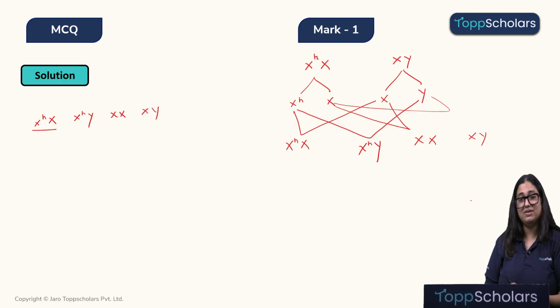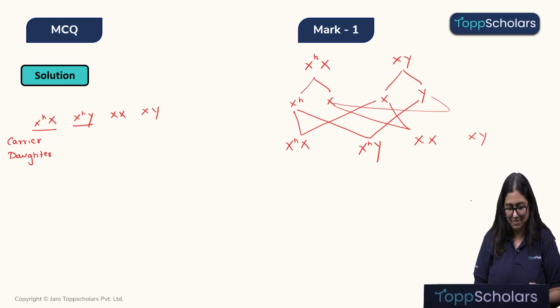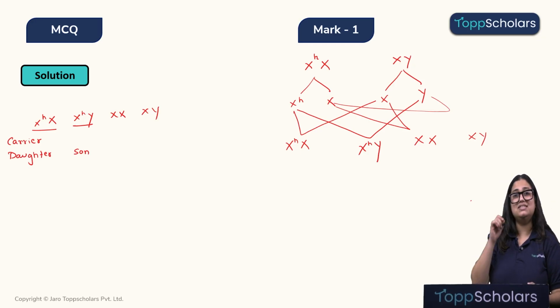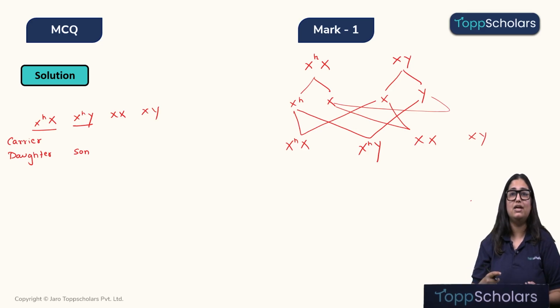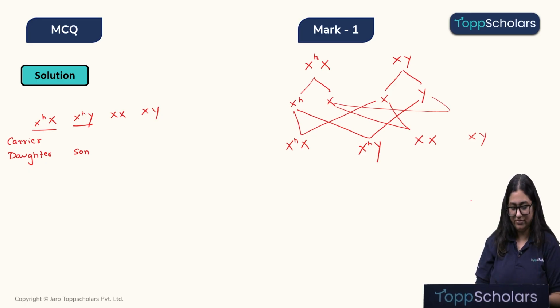Now, XX is a female, and we know it is a recessive disorder, that means one daughter will be a carrier. So, we will get a carrier daughter. Now, XY is a male, that means this will be a son. Since this is a recessive disorder, but males do not have another healthy X, they do not have another healthy gene for it, therefore, this son will be hemophilic.